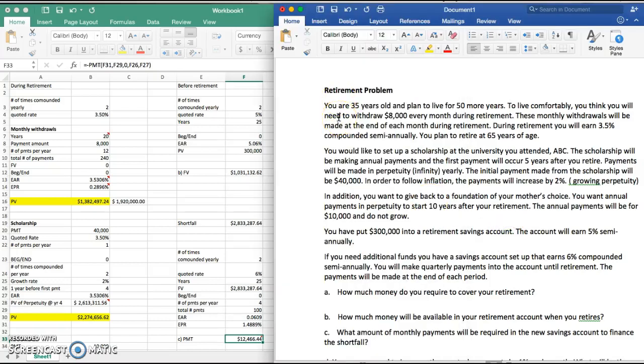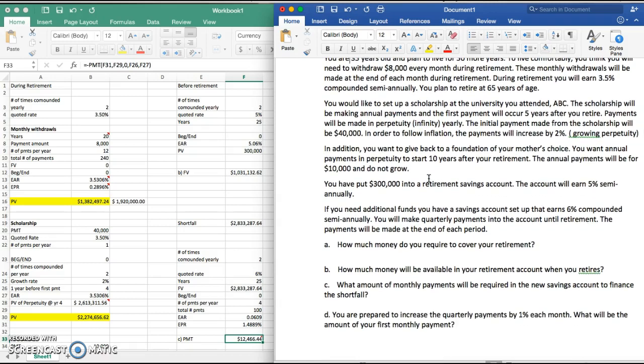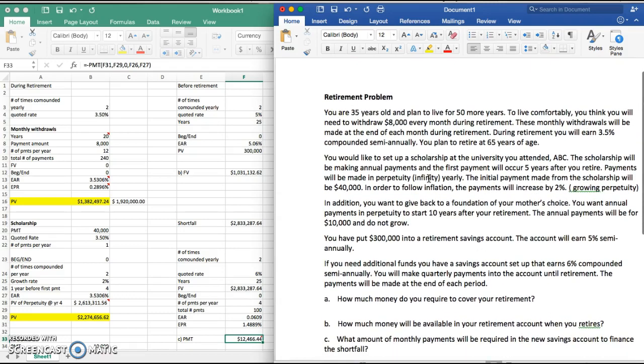Today we're going to be going through a retirement problem. Just like the previous video, the question is going to be available in the description box below. This question was put together using prior tests and assignments. I just tweaked the question a little bit, changed the numbers around, added in my own little parts, and tried to make sure everything was covered in case you run into a retirement problem. So we're going to go ahead and read the question here.